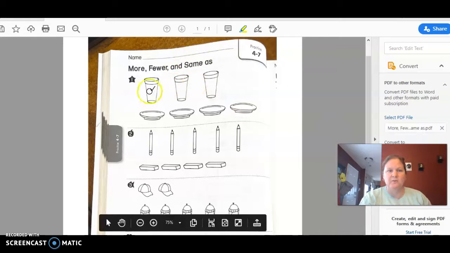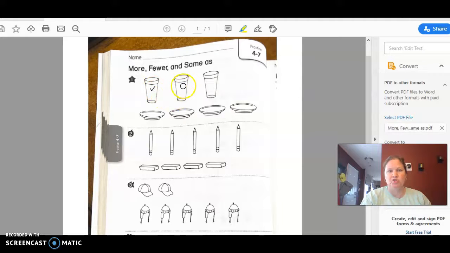Okay. So up here next to number 1, I've got how many cups? Let's count them. 1, 2, 3. How many plates? 1, 2, 3, 4. So when I'm comparing, trying to decide which one's more, fewer, or the same, I'm going to draw a line. So I'm going to get my highlighter and connect them. Did I unconnect it? Okay, good.